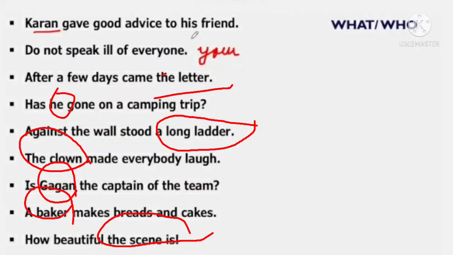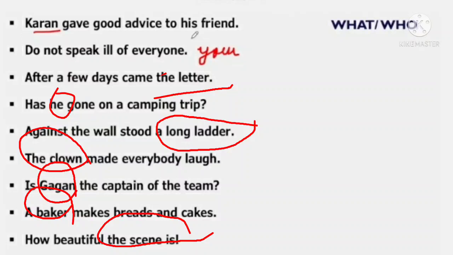Has he gone on a campaigning trip? This is an interrogative sentence. Here the subject is he. Next: against the wall stood a long ladder. What stood against the wall?